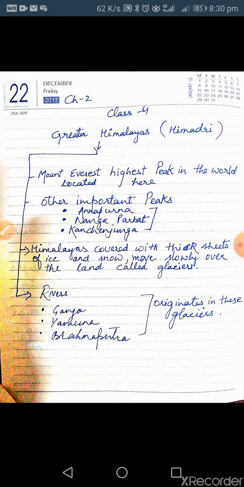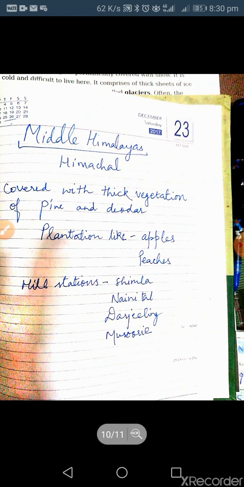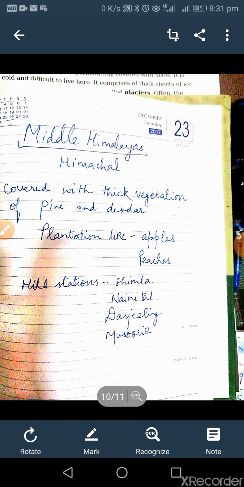Next is our Middle Himalayas. The Middle Himalayas are also known as Himachal, covered with thick vegetation of pine and deodar. There are plantations of apples and peaches, meaning we will find orchards of apples and peaches here, just as we have mango and guava orchards. Many beautiful hill stations are also present in this area, which attract many tourists. Shimla, Nainital, Darjeeling, and Mussoorie are all famous places, and you have also visited these areas many times.